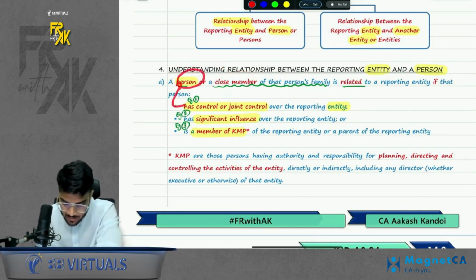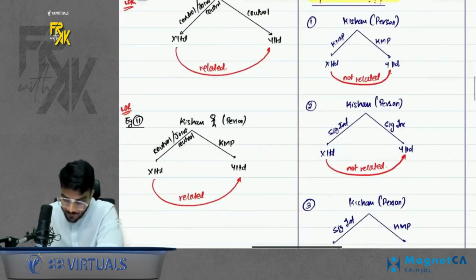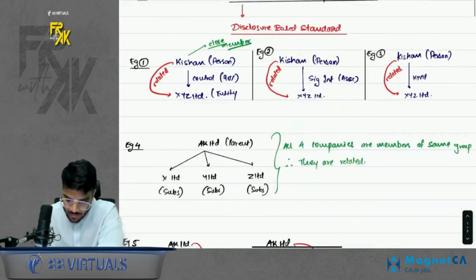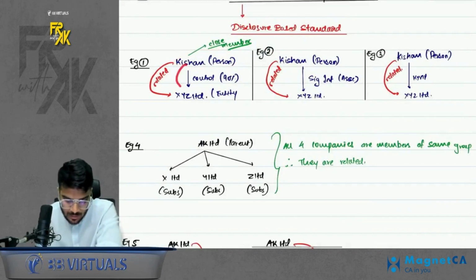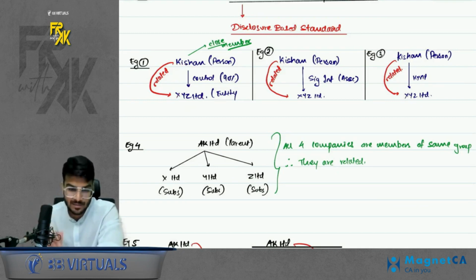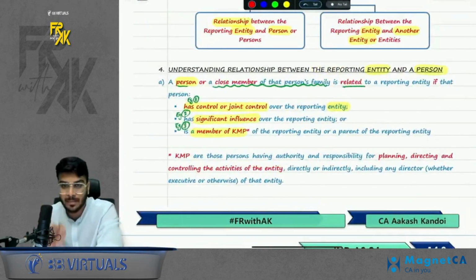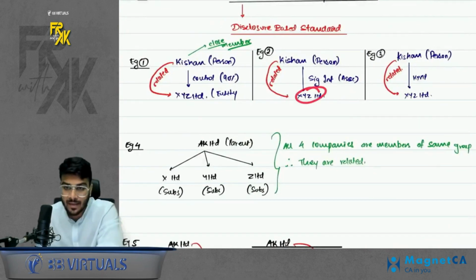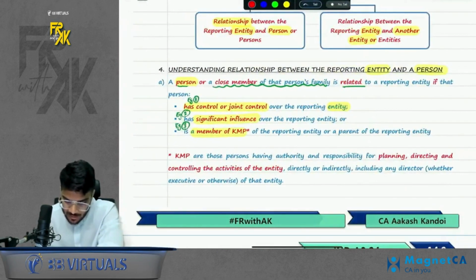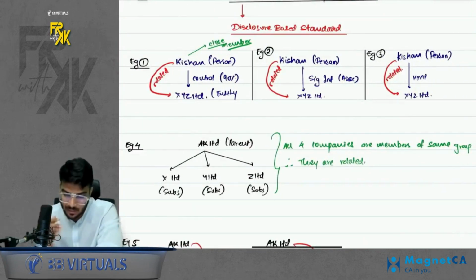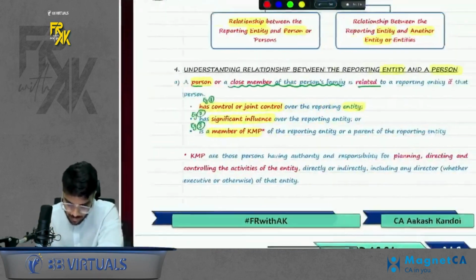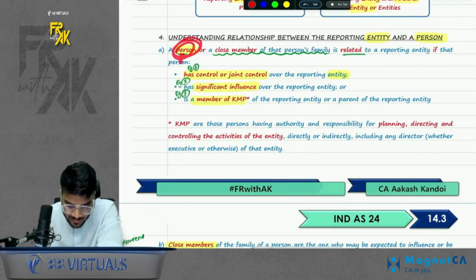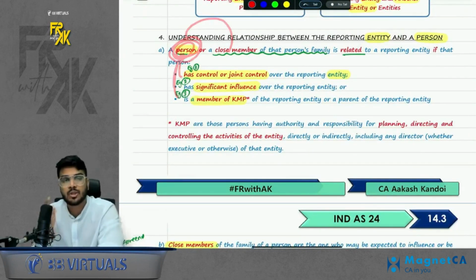So first, if a person has control in an entity, example number 1. See, refer my examples. Through examples only you will understand. Let's say the person is Kishan. So Kishan has control in one company. Control means more than 50% stake. Revise this index only after doing index 110. So if he has more than 50% stake in any company, Kishan and that company are related. If Kishan has an influence in any company, Kishan and that company are related. And if Kishan is a KMP in any company, Kishan and that company are related. Next part. Now whenever Kishan is related to any company, Kishan's close member will also become related.